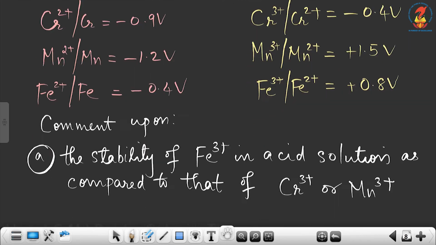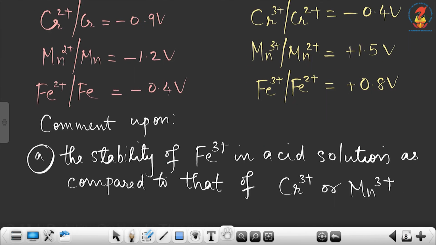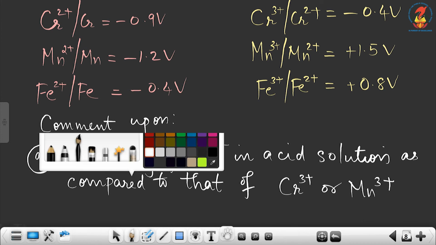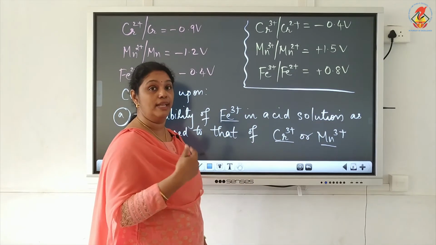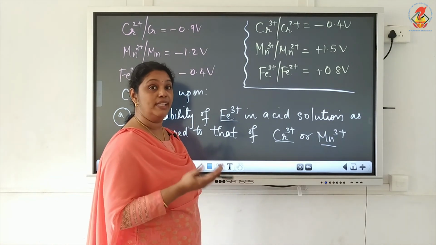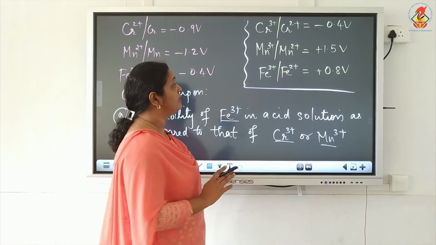The values are written for chromium, manganese and iron. The first question is the stability of Fe3+ in acid solution as compared to that of Cr3+ or Mn3+. So we have to check the E0 value of this. That is, we have to comment on the stability of Fe3+, whether it is more stable, less stable, or in between chromium and manganese.